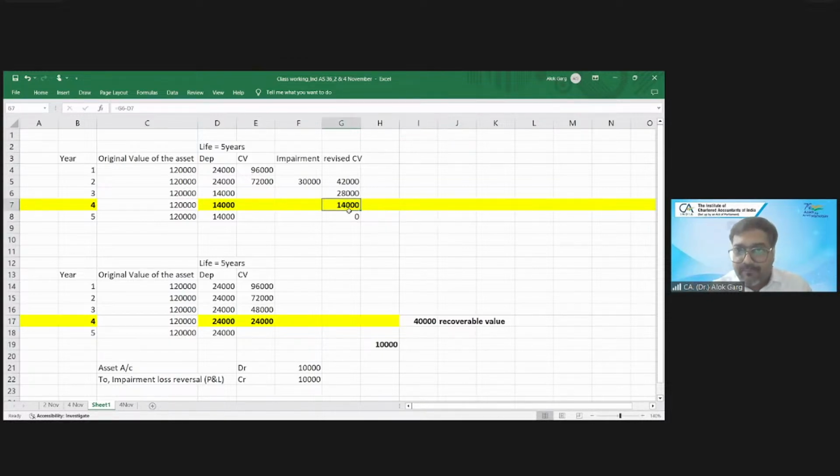The standard says you cannot compare this with this. You need to compare this with this while reversing your impairment. So how much difference is to be taken? How much impairment loss can I reverse? 10,000. So out of 26,000, I can reverse only 10,000. Got you. I hope now it is clear. Yes, sir. Thank you.